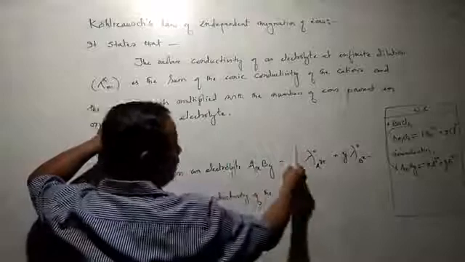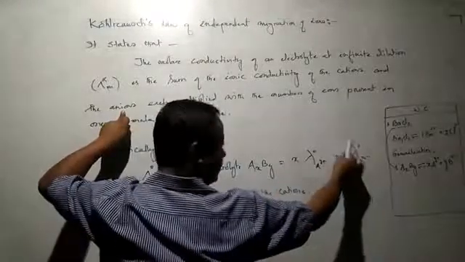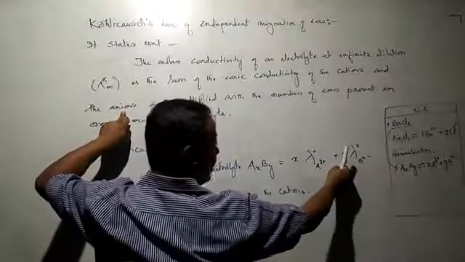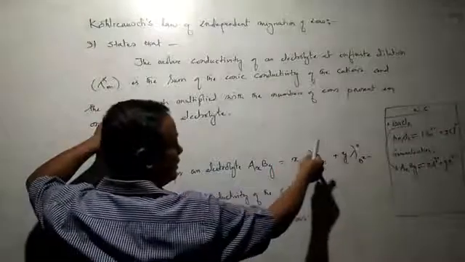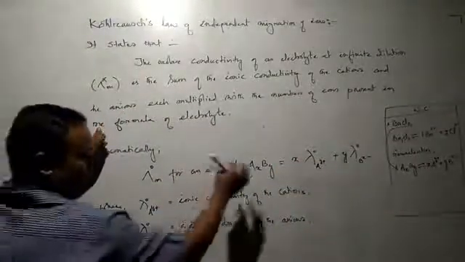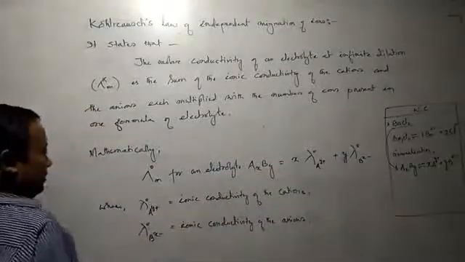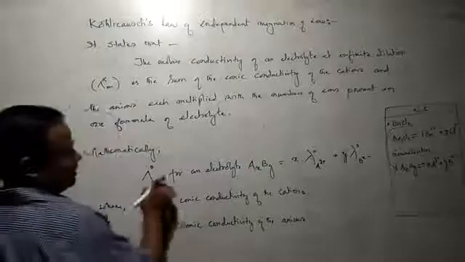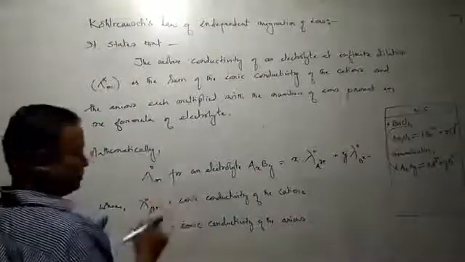with the number of ions. Here the anion is also multiplied by the number of anions, and the cation is also multiplied by the number of cations. Each is multiplied by the number of ions present in one formula of the electrolyte. This is one formula of the electrolyte. Clear? This equation is the mathematical expression for Kohlrausch's law of independent migration of ions.